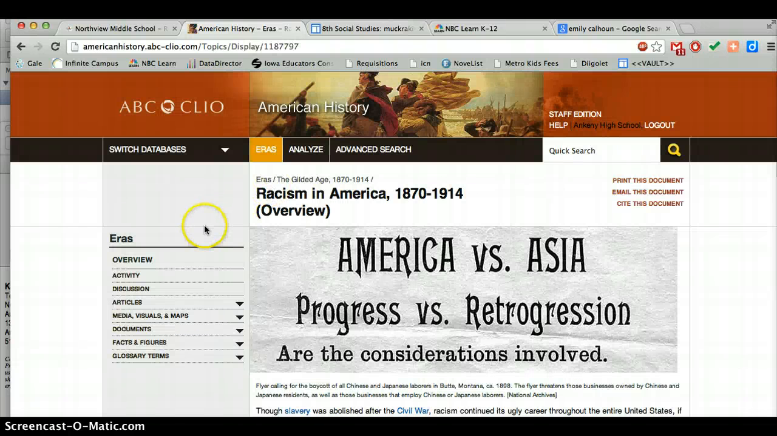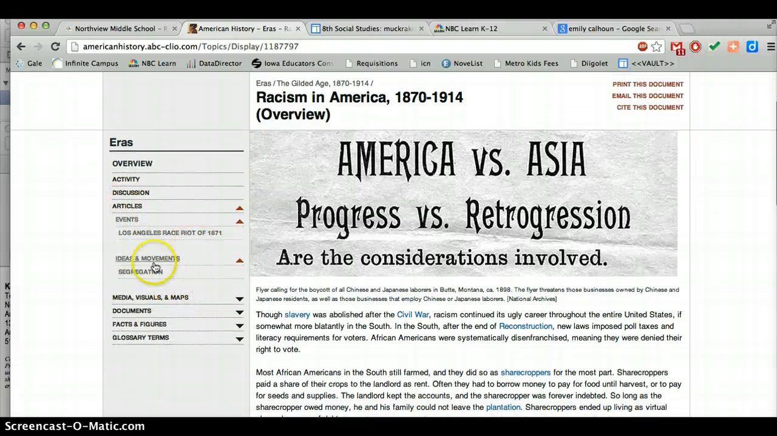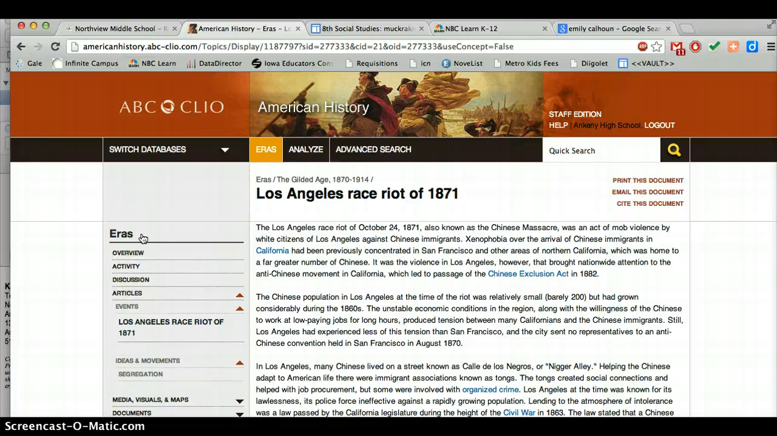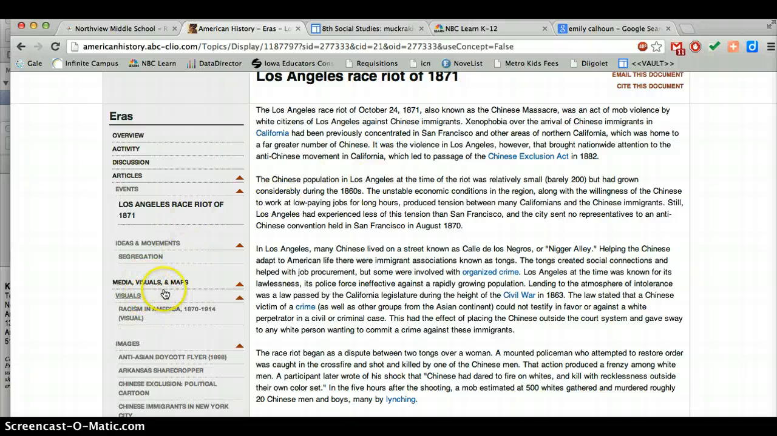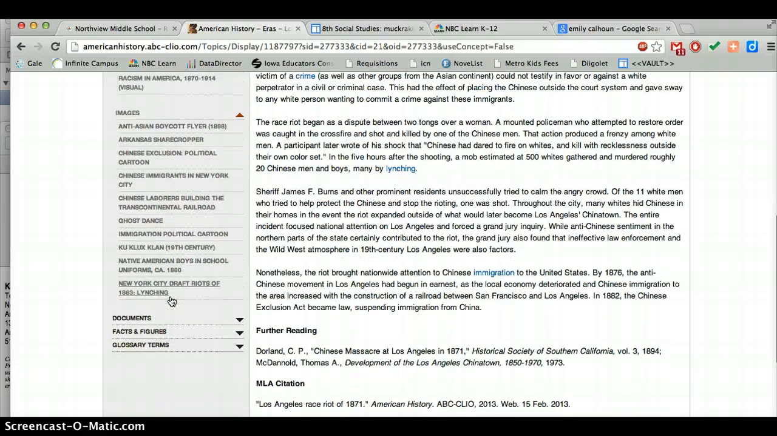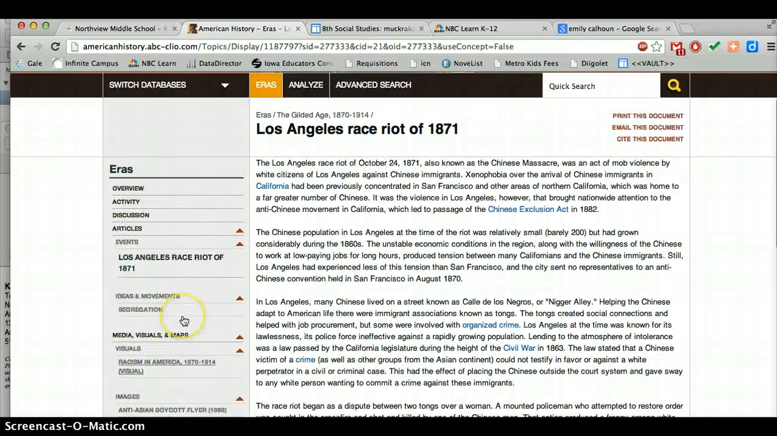So racism in America, let's say that this was the one you wanted to focus on. Notice that probably the things that are most useful to you are articles. These are going to be secondary sources that are overviews on a particular subtopic within this time period. So for example, the Los Angeles race riot. And then from there, you can get to even more things: media, maps, visuals, etc., documents, etc. Okay, so you can always find more different kinds of resources here.